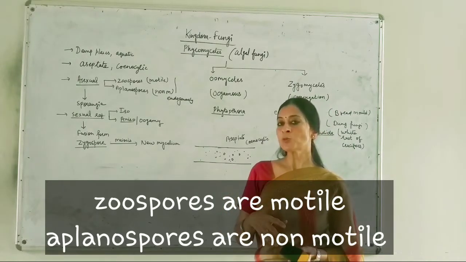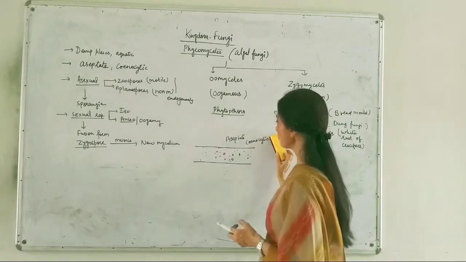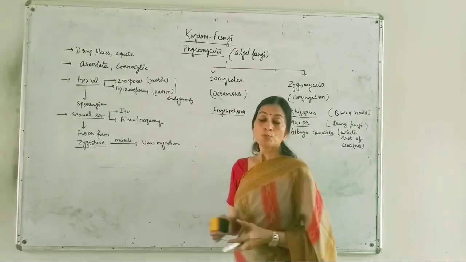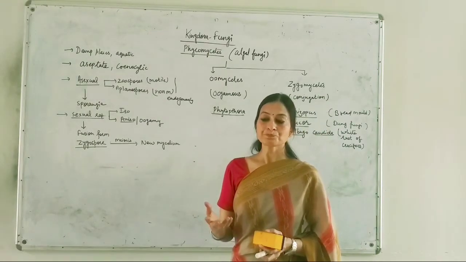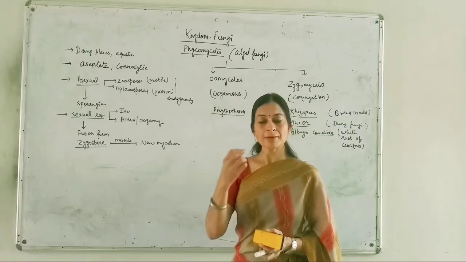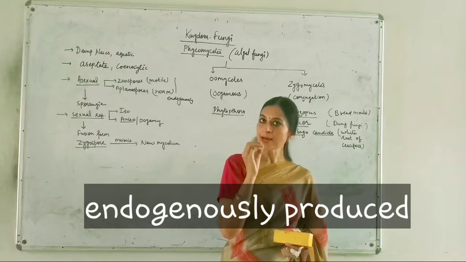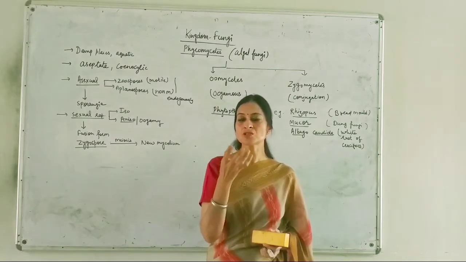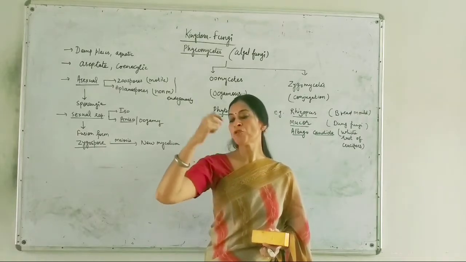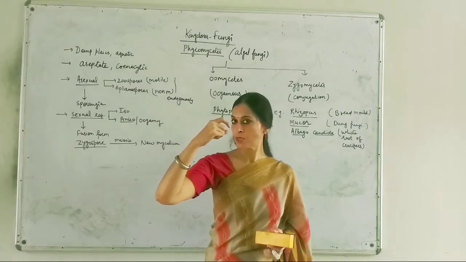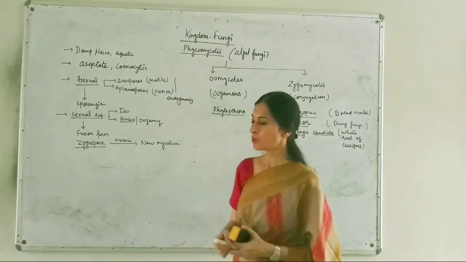They can also produce non-motile spores, which are known as aplanospores. Both types of spores are produced endogenously, meaning they are produced inside a specific structure. They are not produced on the tip of the mycelium; they are produced endogenously, not exogenously.